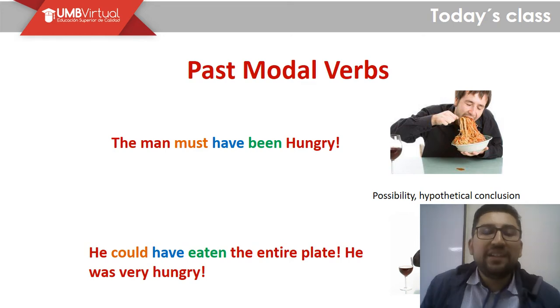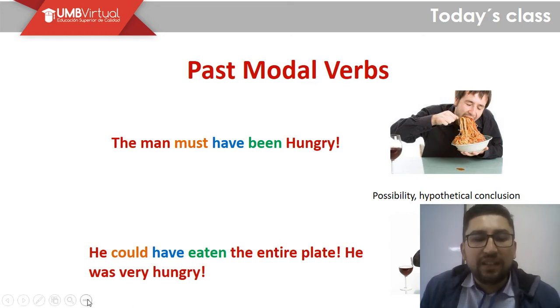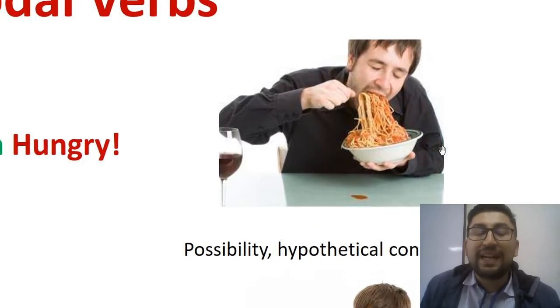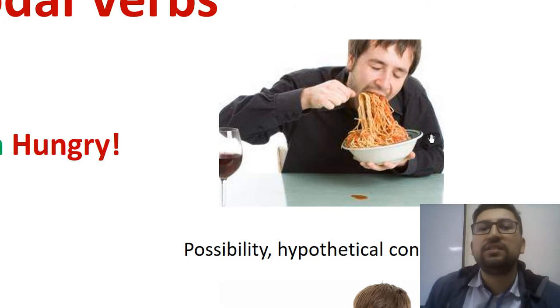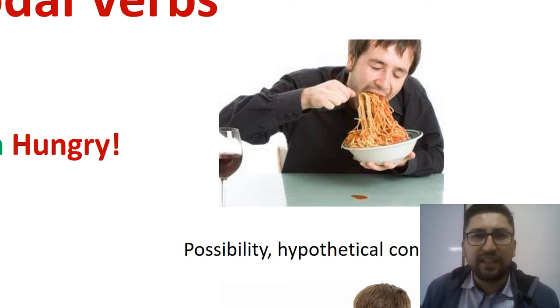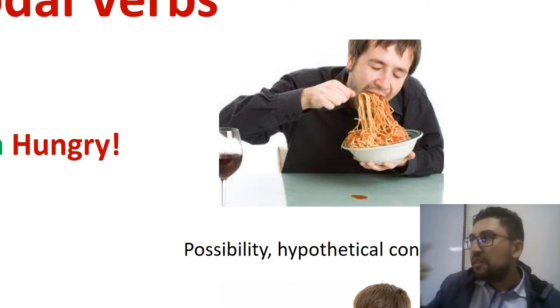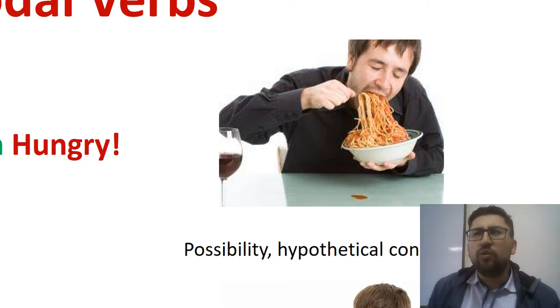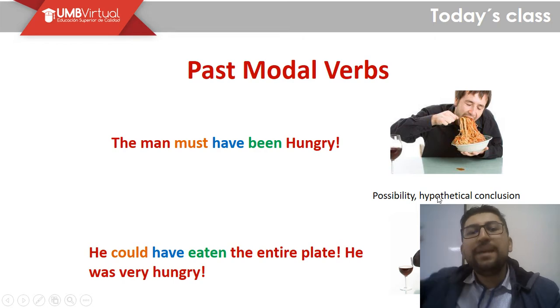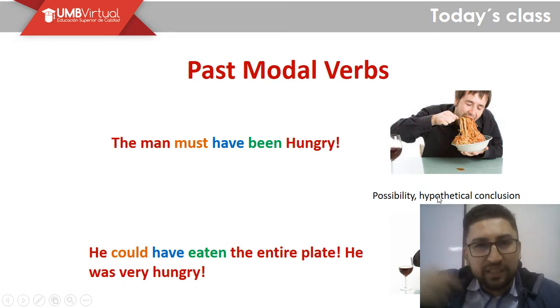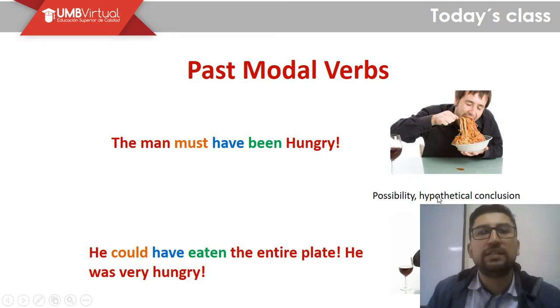So here this man is evidence of something that I speculate, right? I see a man eating very fast and I say, oh man, this man must have been very hungry. I am making hypotheses about the situation that I see.